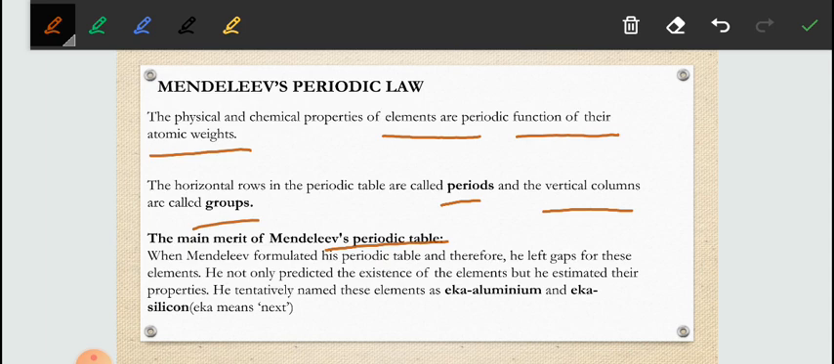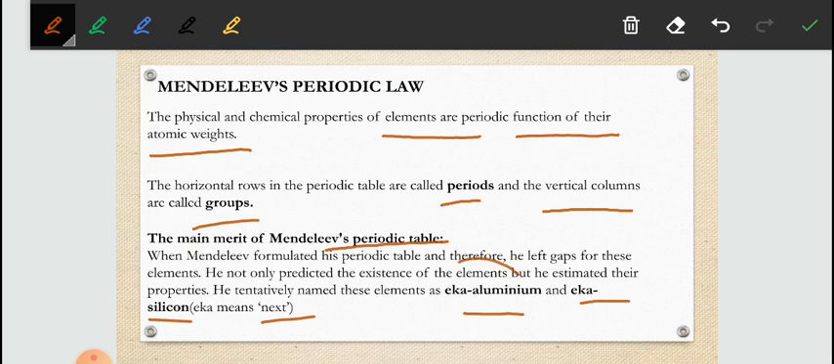He gives us some position to the elements, but he also predicted some other elements. For example, he named those elements Eka aluminium and Eka silicon. Eka is taken from the Sanskrit word which means next. So he said, after this, next aluminium, next silicon, this will be the name, and these can be the properties of the elements. He just predicted, and his prediction was very right.